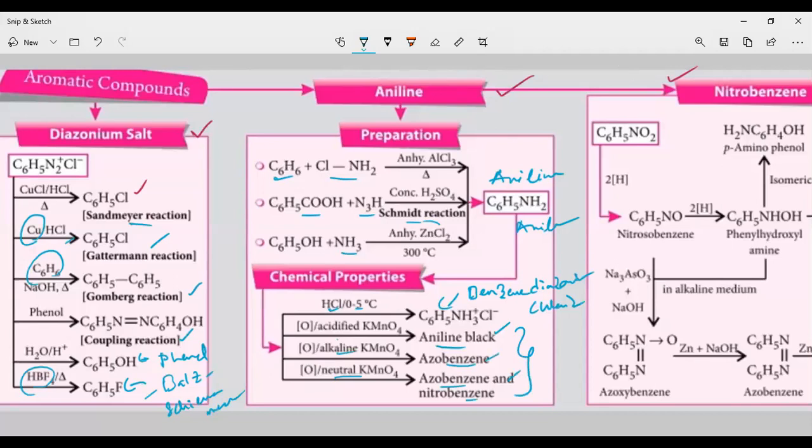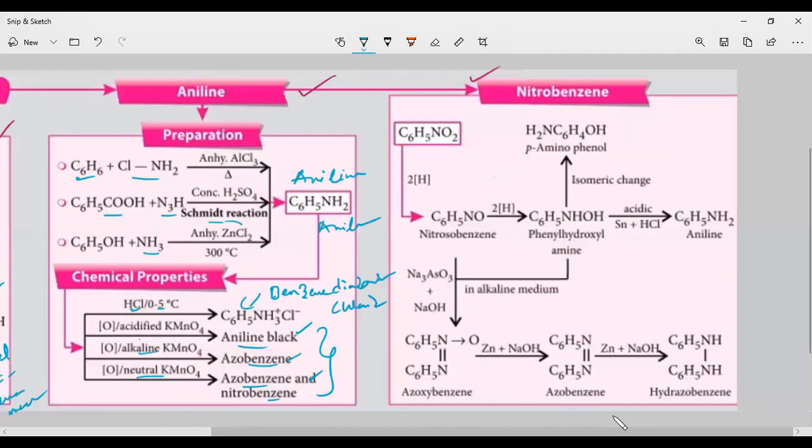Next, let us discuss nitrobenzene. I have given only chemical reactions here. Nitrobenzene on reduction gives nitrosobenzene. On further reduction, you are going to get phenyl hydroxylamine.